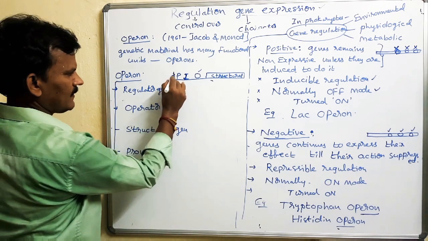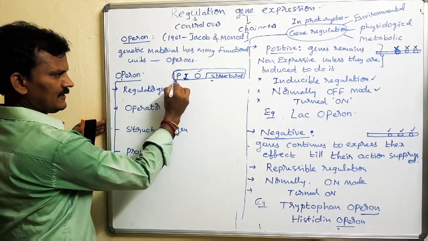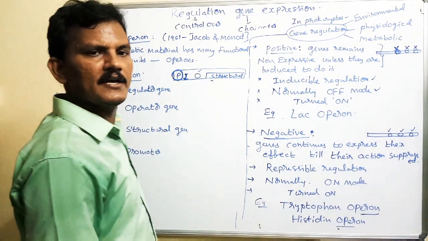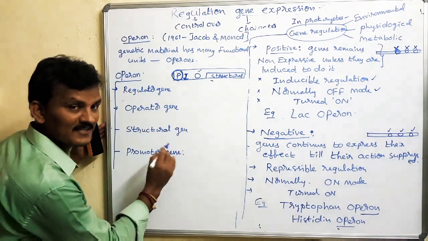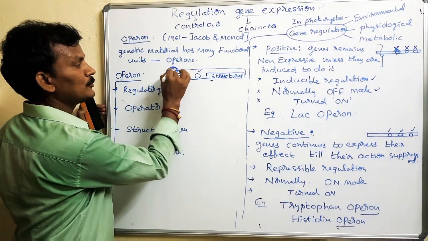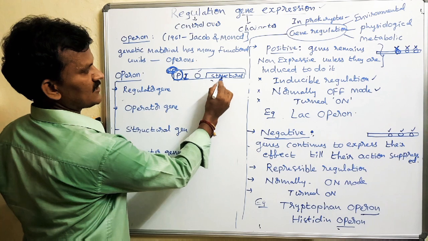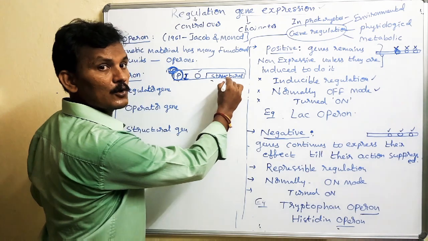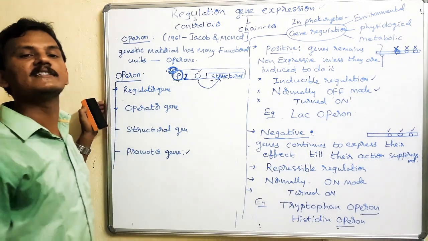For example, this is a transcription unit. The promoter gene is the site of RNA polymerase binding. The promoter gene is the place where the RNA polymerase enzyme binds to initiate the transcription process. As for the structural part, its action is controlled by the operator. So the operator always controls the structural genes' action.